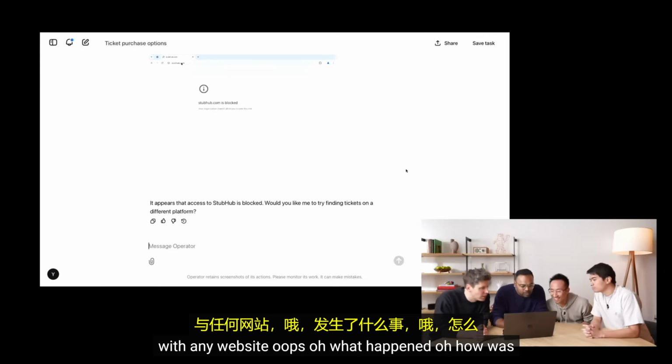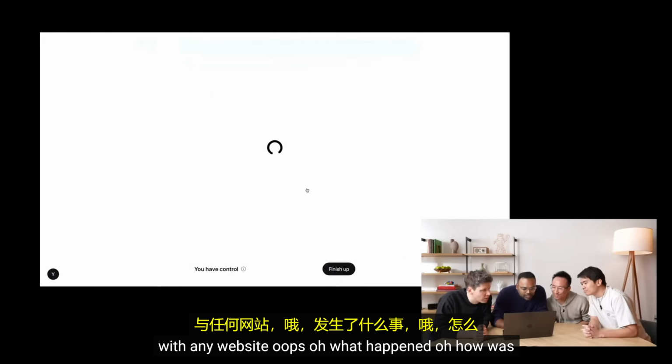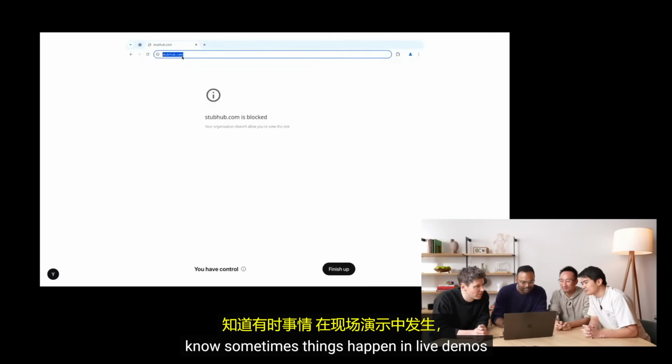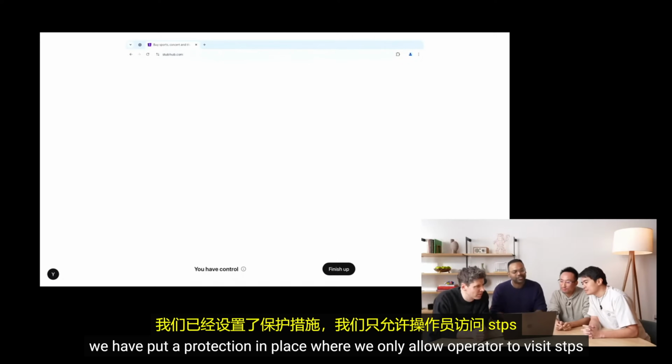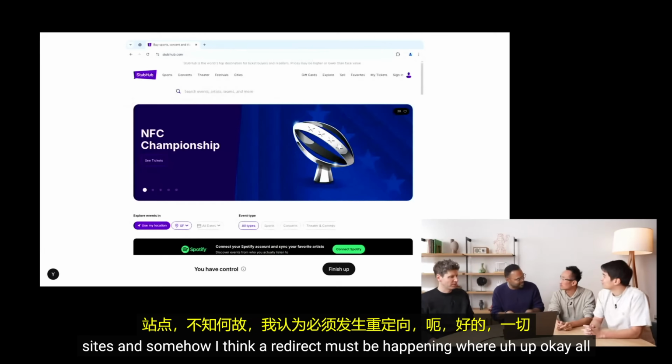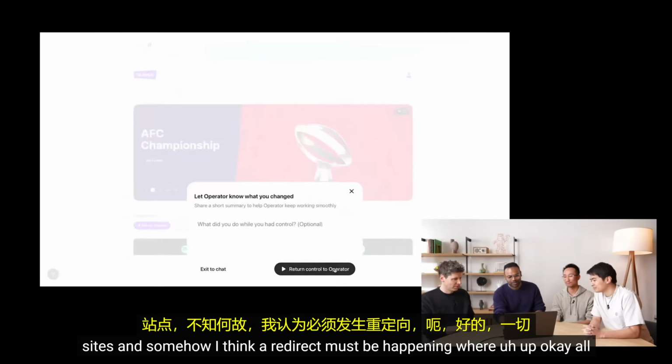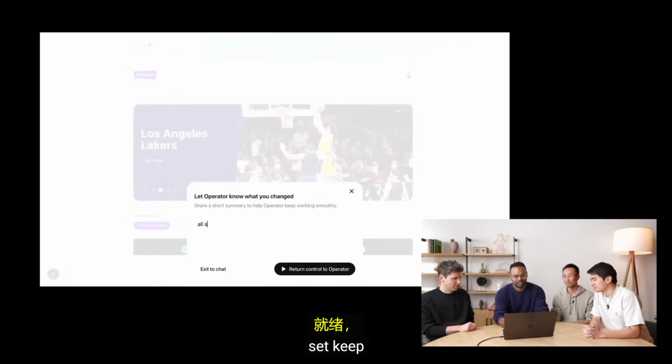Oops. Oh, what happened? Oh, StubHub is blocked. Let's see. Let's try to fix it. So this is a good example of, sometimes things happen in live demos. We have put a protection in place where we only allow Operator to visit HTTPS sites. And somehow, I think a redirect must be happening. OK. All set. Keep going.